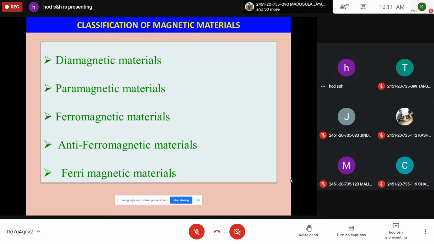Okay. So the magnetic materials are classified broadly as diamagnetic materials, paramagnetic materials, ferromagnetic materials, anti-ferromagnetic materials, and ferrimagnetic materials. Yesterday in the last part, I discussed this. I once again repeat this and we'll go further with the molecular field theory of materials.